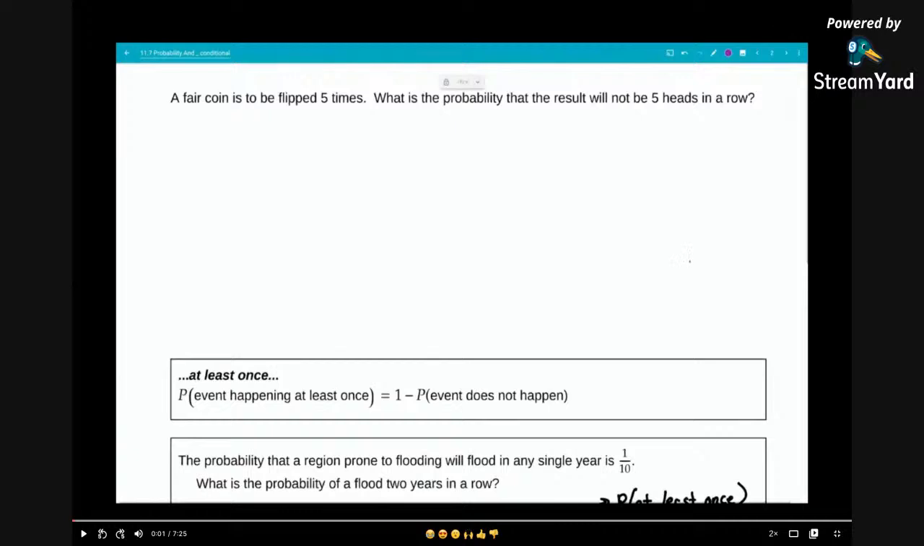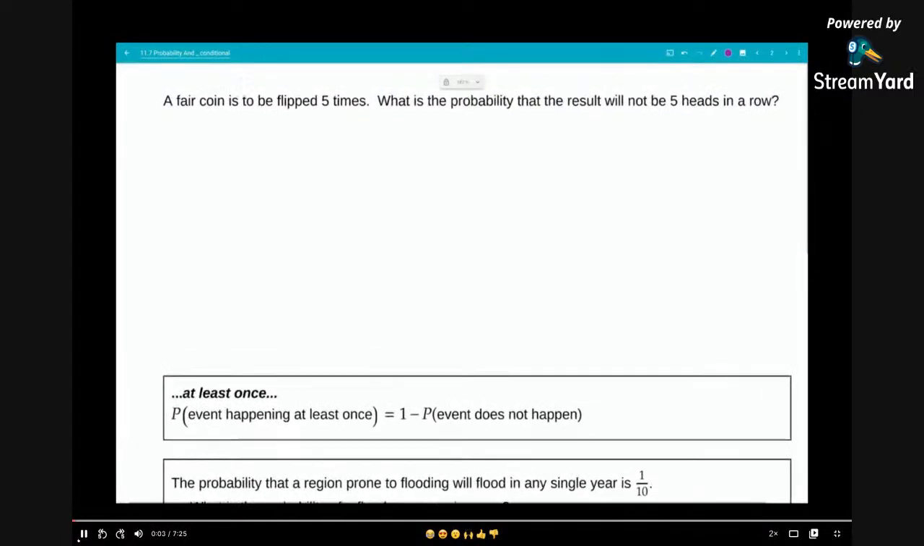A fair coin is to be flipped 5 times. What is the probability that the result will not be 5 heads in a row? I just want to ponder that again. We don't want 5 heads in a row. Well, that should be a pretty high probability. It should be